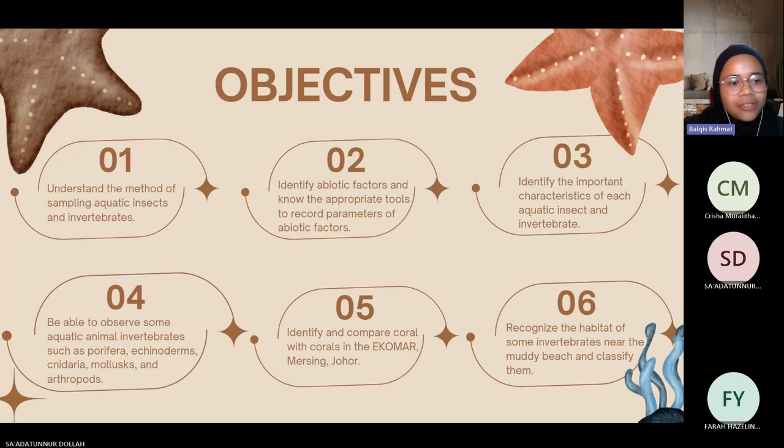Number four, to be able to observe some aquatic invertebrates such as Porifera, Echinoderms, Cnidaria, mollusks, and arthropods. Number five, to identify and compare coral with coral in the Ecoma Mersing, Johor. Last but not least, to recognize the habitat of some invertebrates near the muddy beach and classify them. The methodology will be explained by Krisha.